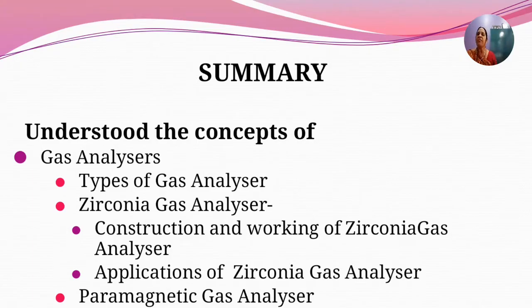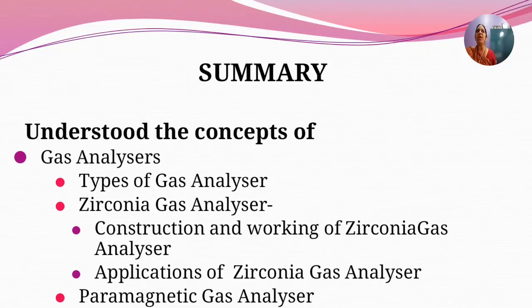Okay, there are two types of oxygen analyzers: the zirconia gas analyzer, which is the direct method, and the indirect method, which is the paramagnetic oxygen analyzer. Zirconia is one of the few compounds that actually become conductive at high temperatures, and its conductivity increases as the temperature increases.